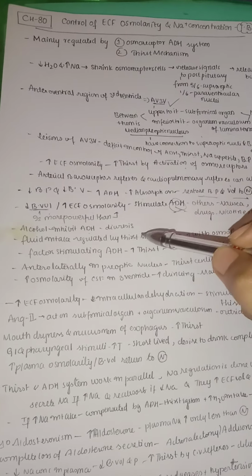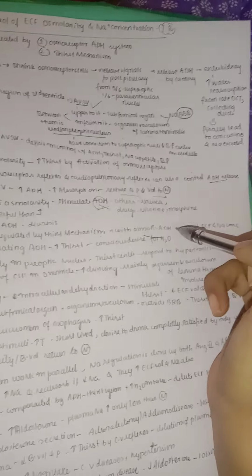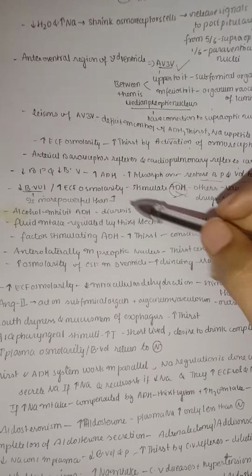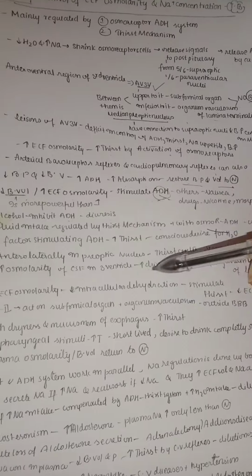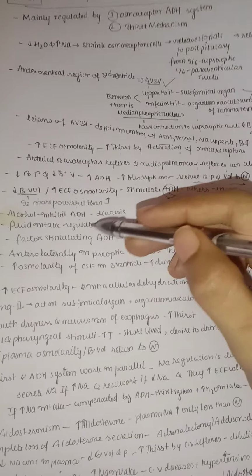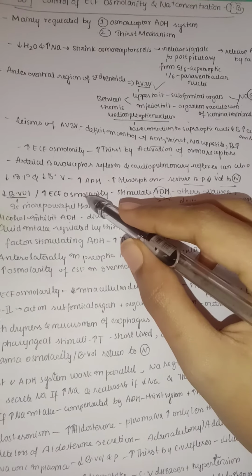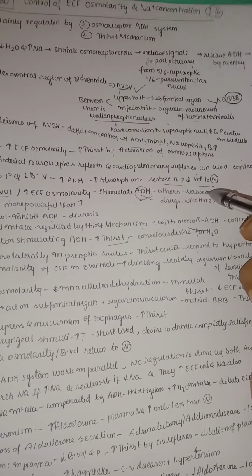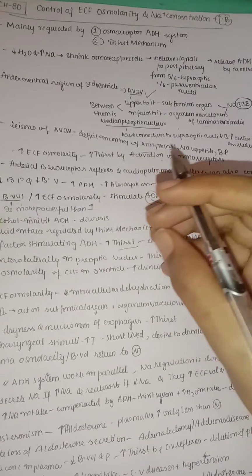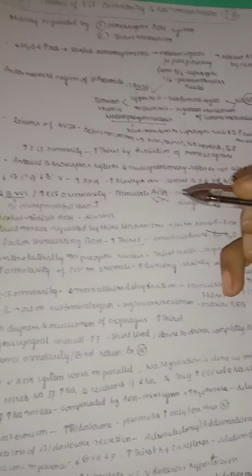Fluid intake is regulated mainly by the thirst mechanism, right? And it is also associated with the osmoreceptors of ADH. Both together mainly control the extracellular fluid and the sodium concentration. The factors which stimulate ADH, like we have seen here, such as decrease in blood volume, increase in extracellular fluid osmolality, nausea, and all these drugs, also lead to an increase in thirst, because the main motto here is to finally increase the blood volume and blood pressure whenever there is low fluid in our body.